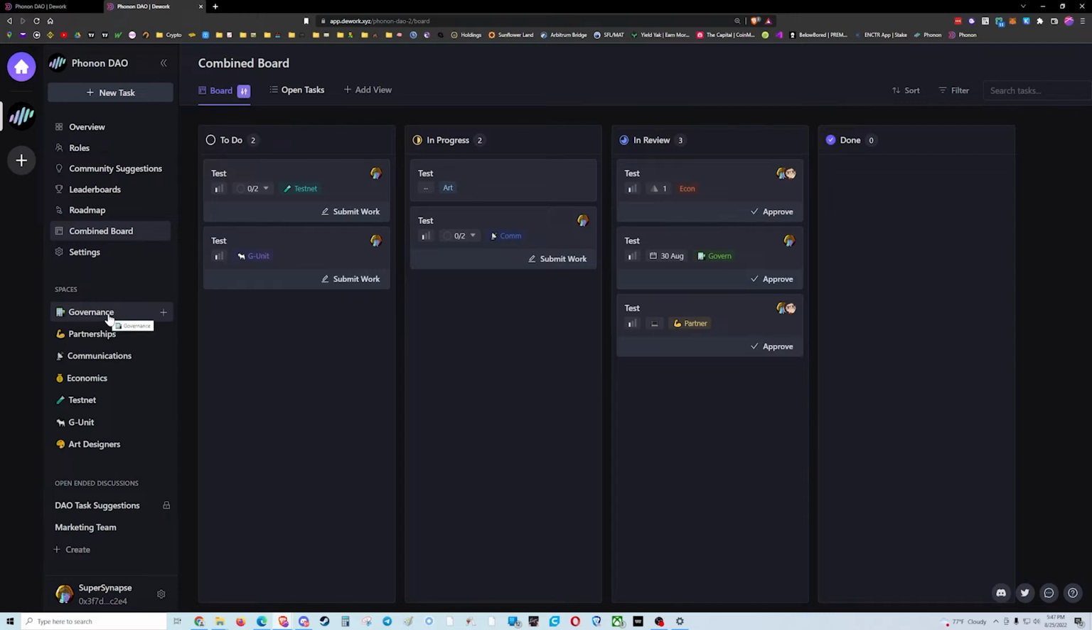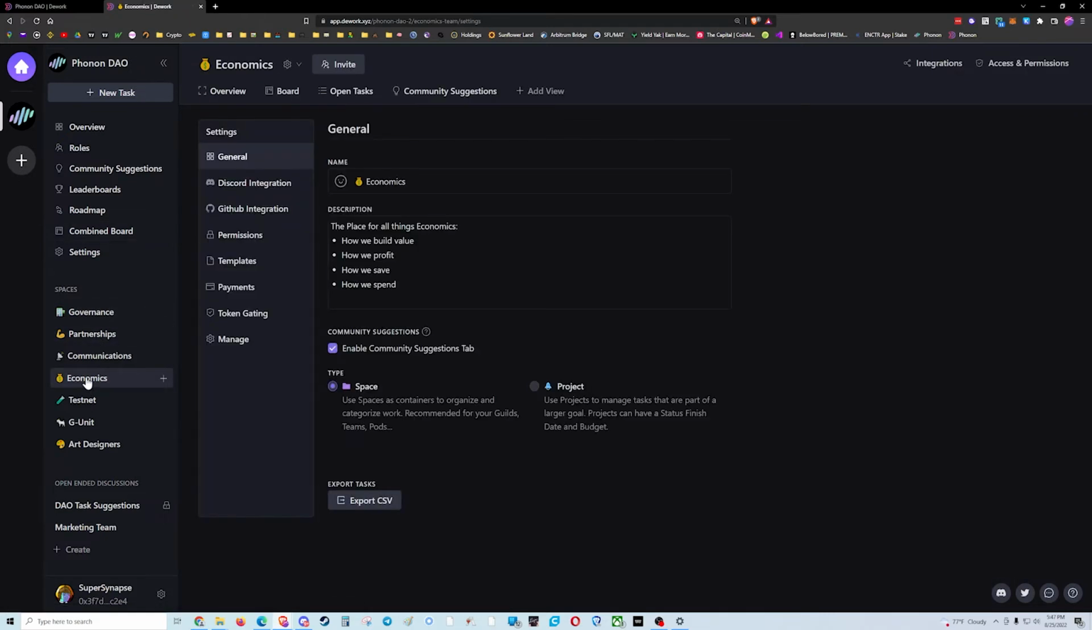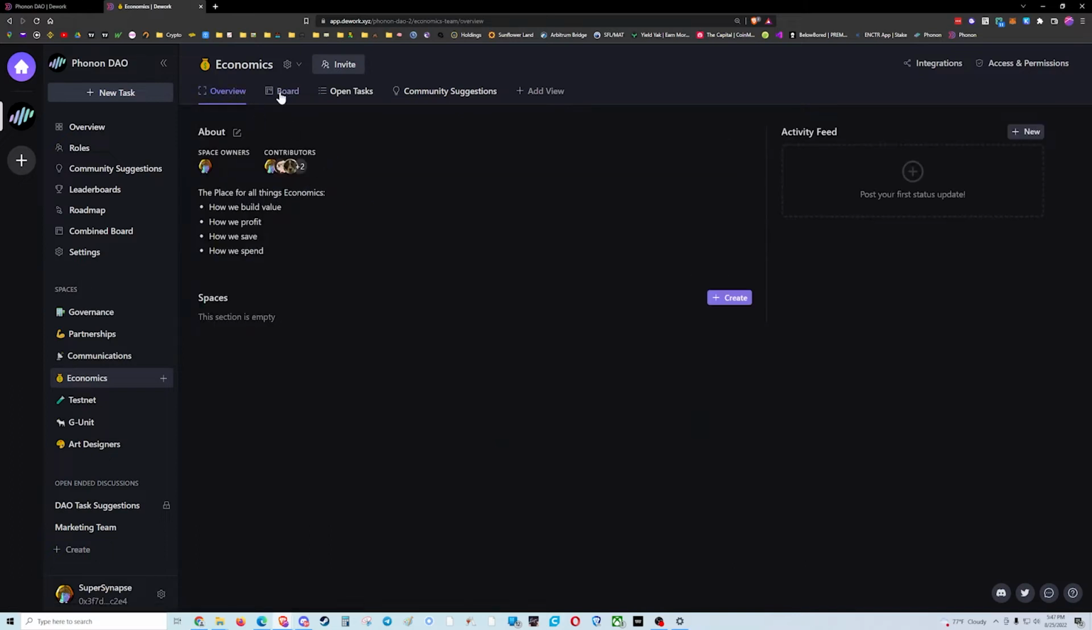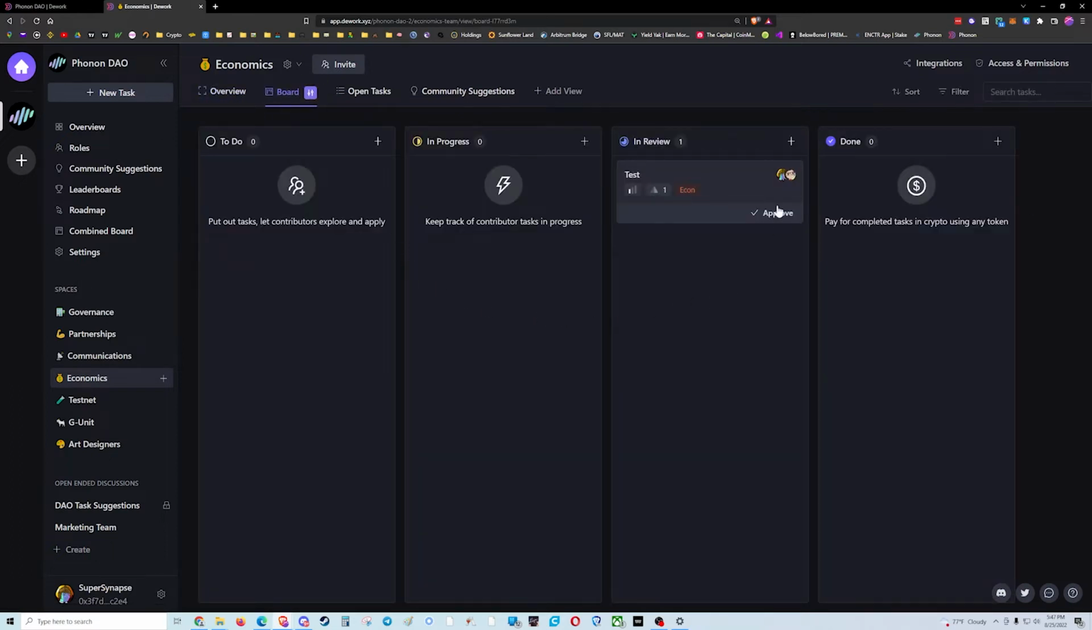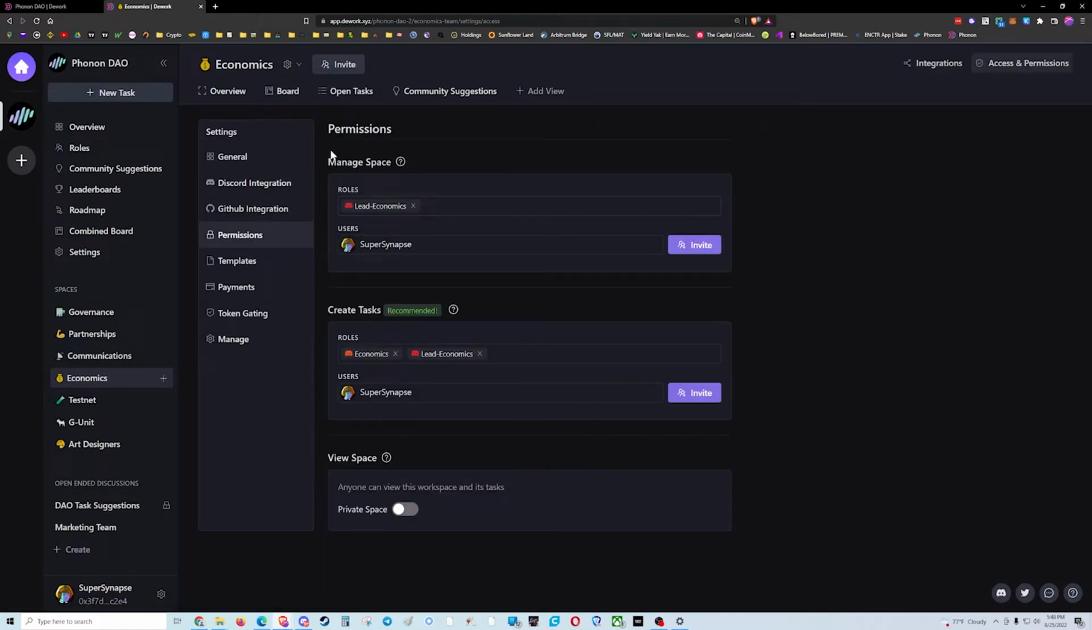But if we were to go into an actual space, let's start with economics. I'm going to go to the overview here, or the board, I mean. Anyone who is a leader in this space could move tasks. So let me go into the settings tab here right next to economics, and I can go into permissions. So people who can manage the space, I have as a lead economics role. And by the way, this is connected to Discord. So someone could grant the role of lead economics in Discord, and they would automatically get the permissions here in Dework.